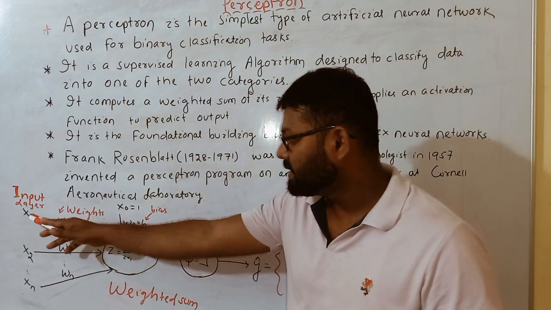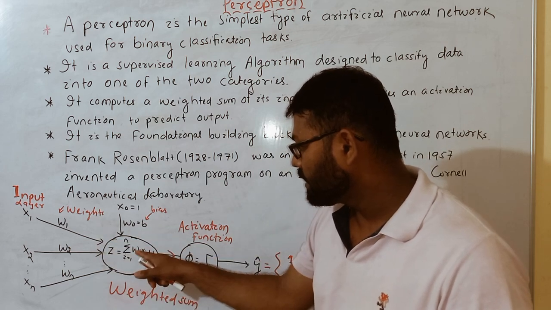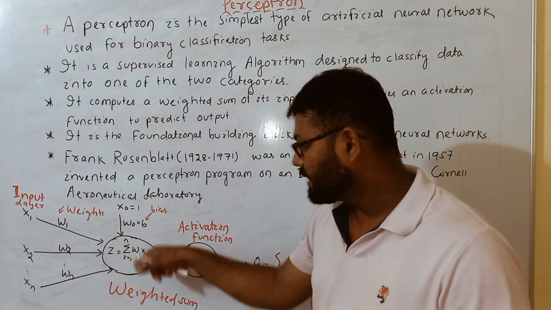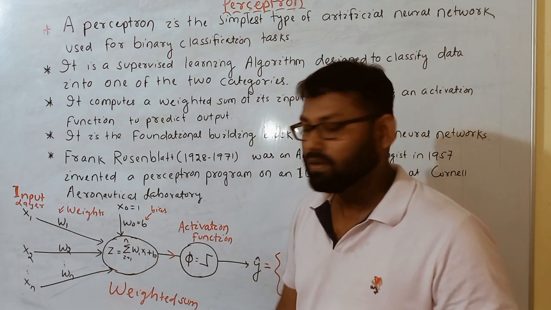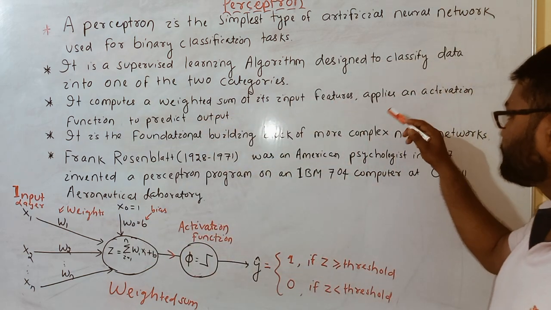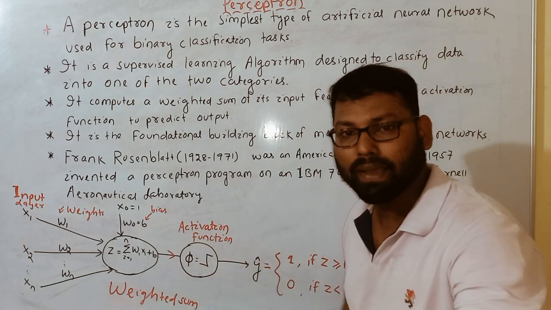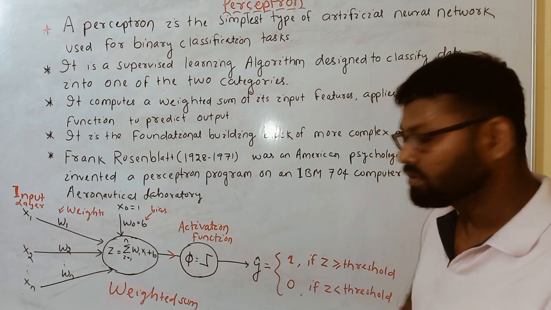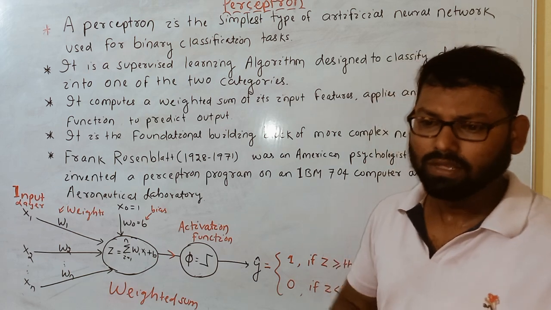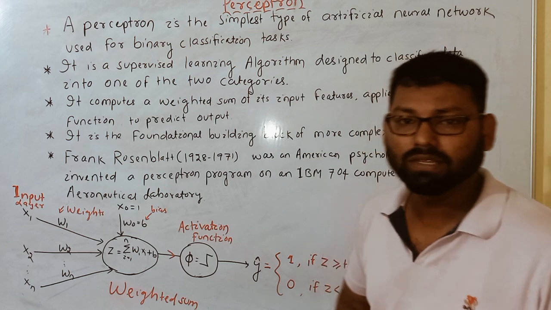So here first it receives the inputs and does the weighted sum. Weighted sum means how it will calculate: w1 x1 plus w2 x2 plus w3 x3, like that it is going to do the calculation, the weighted sum. After getting the weighted sum, the weighted sum is then passed to the activation function. Here the activation function produces the output. Normally different types of activation functions are there, sigmoidal function, step function, a lot of functions are there, but basically in the perceptron we are using the step function.